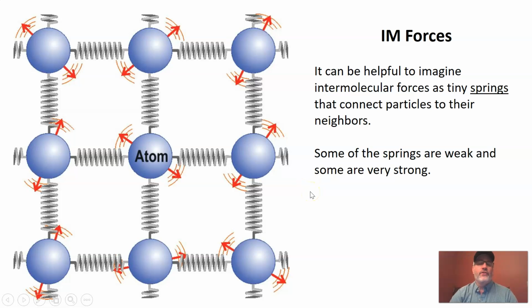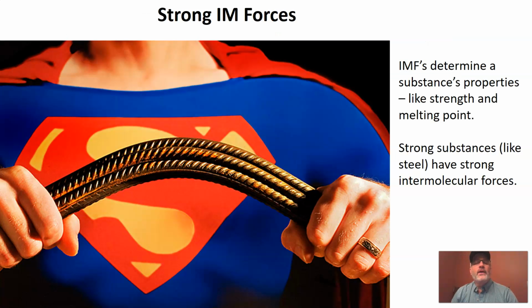It can be really helpful to imagine these intermolecular forces like tiny springs that are joining these particles together. So they're movable, they can flex, but they're usually not going to break unless we put enough force on them to overcome the IMF. Now, some substances are going to have much stronger IMFs than other substances. And IMFs determine a lot of the properties.